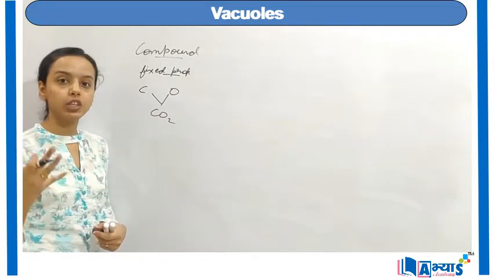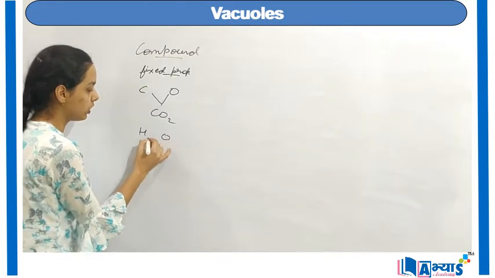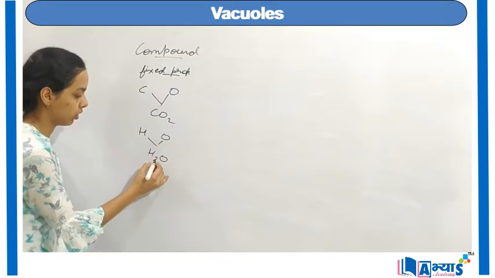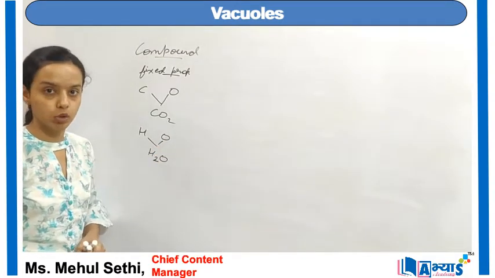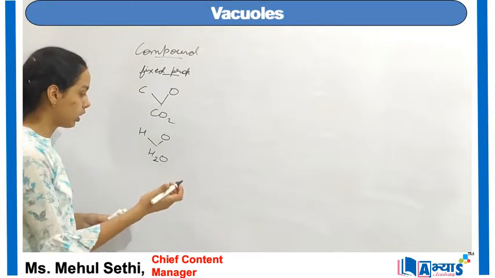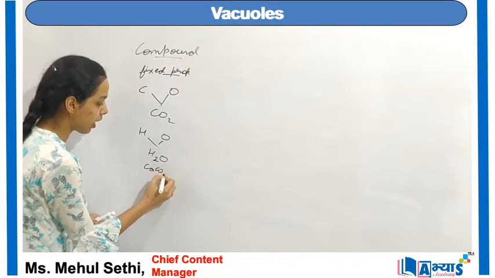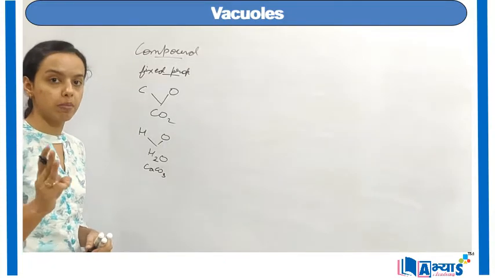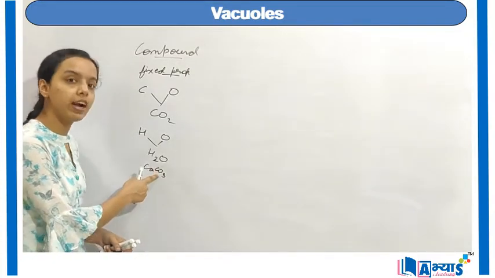Now if I take the case of hydrogen and oxygen, they will form the compound water. They will also have a fixed proportion. Some other examples may include calcium carbonate. It has three important elements: calcium, carbon and oxygen.